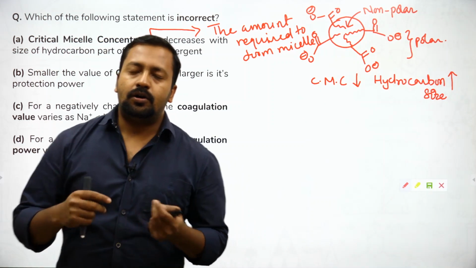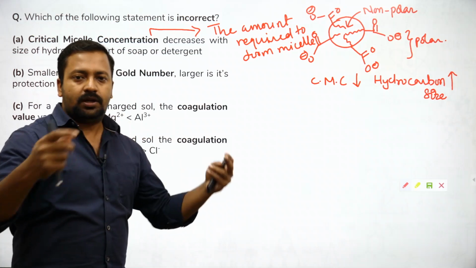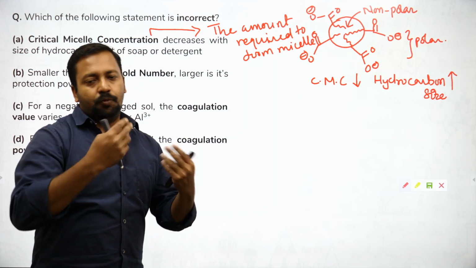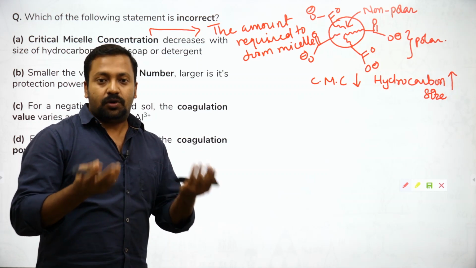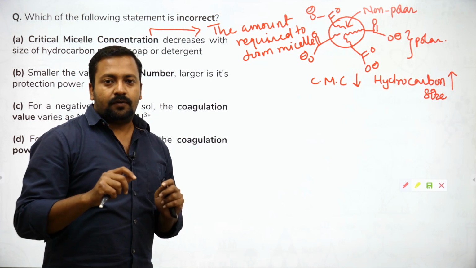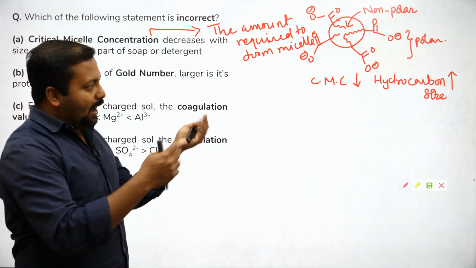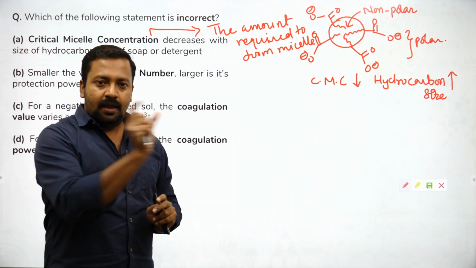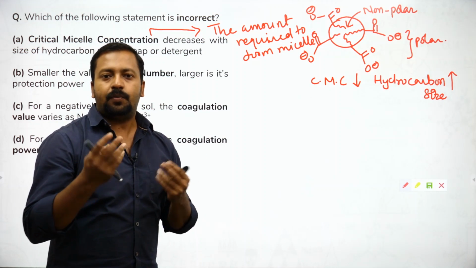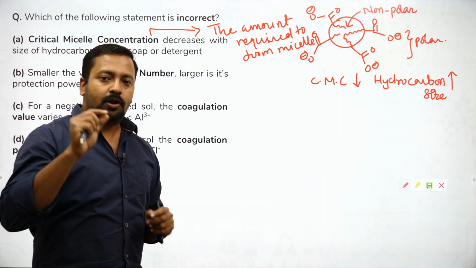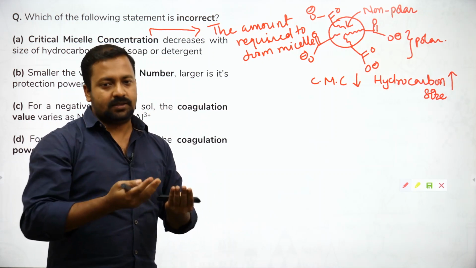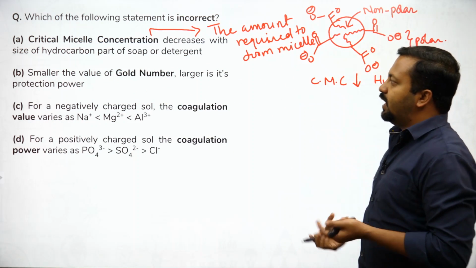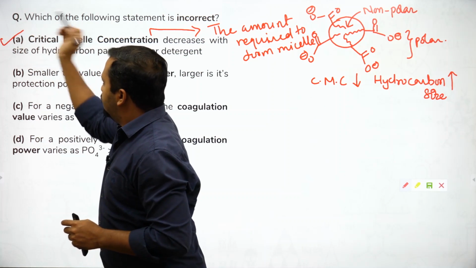I think 2017 or 2018 JEE Mains, they had given some compounds, reagents: soaps are sodium salts of fatty acids, and sodium salts of sulfonic acids are detergents. And एक cationic detergent भी दे दिया गया था. तो उसमें करना क्या था उस क्वेश्चन में? Just look at the size of the hydrocarbon part. Identify the one with the largest hydrocarbon part, its critical micelle concentration will be the lowest, because less amount of substance is required to form a micelle. Okay, so the first statement, critical micelle concentration decreases with the size of the hydrocarbon part, is correct. This is the correct option.